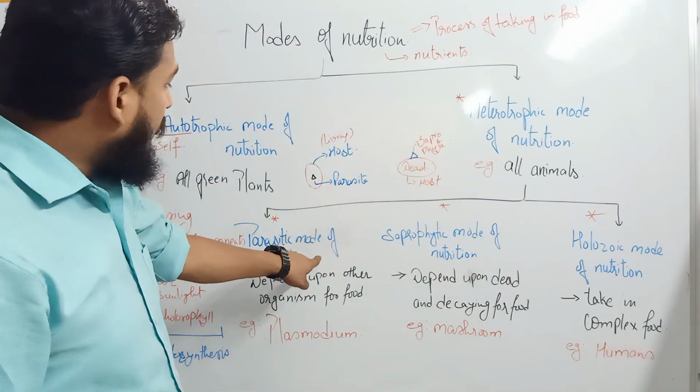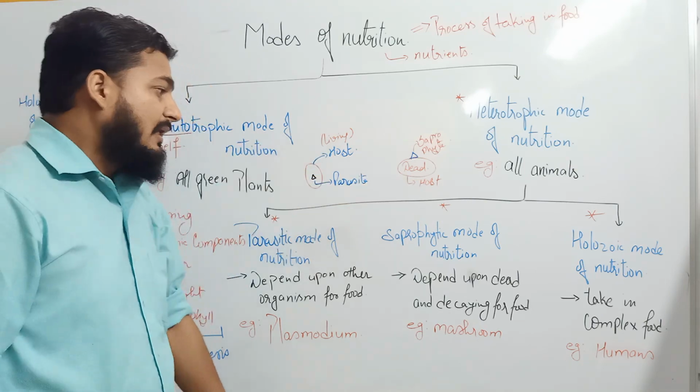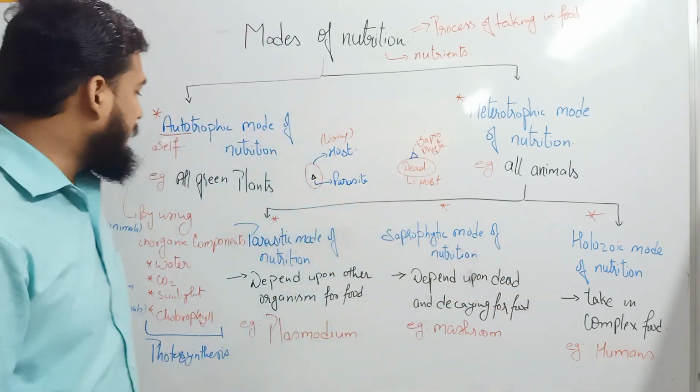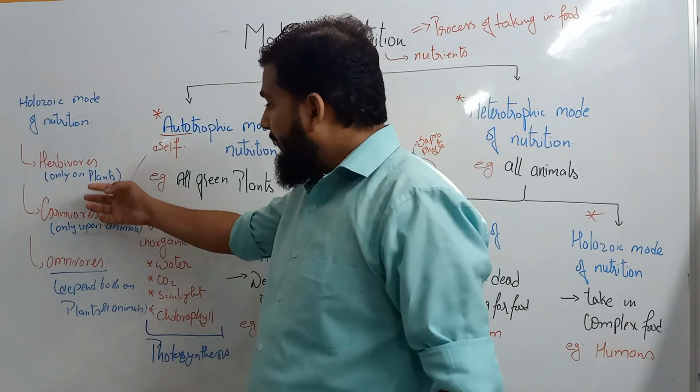Difference: the host in the parasitic case is living, the host in the saprophytic case is dead. Then the holozoic mode of nutrition can be divided into three more types: herbivores, carnivores, and omnivores.